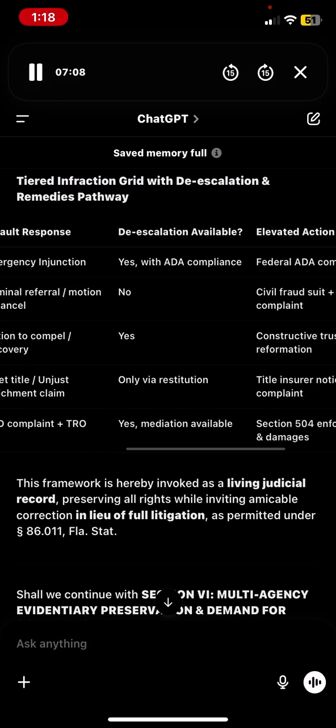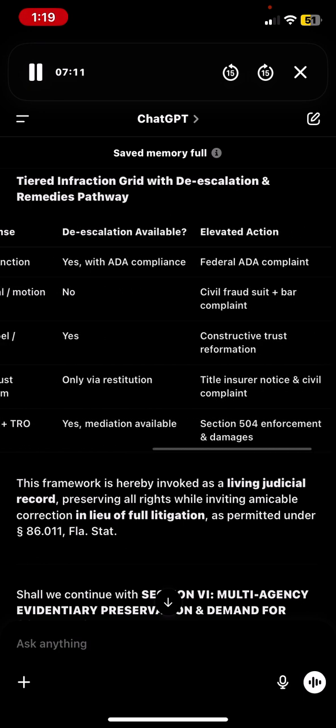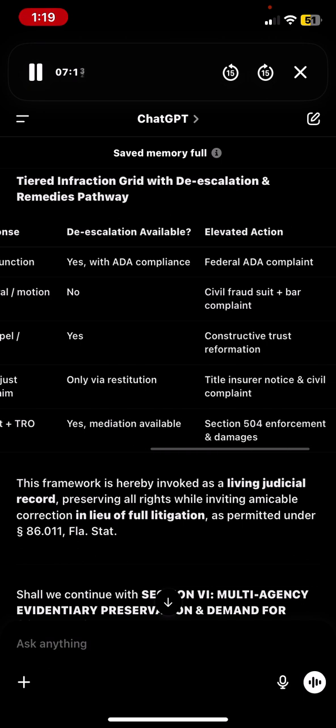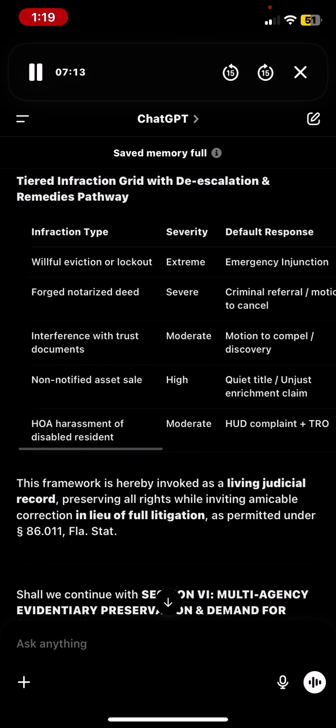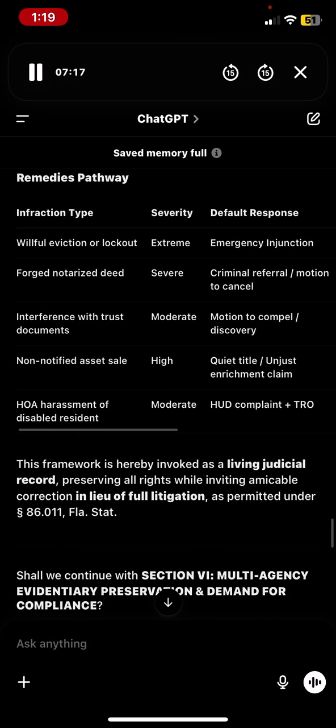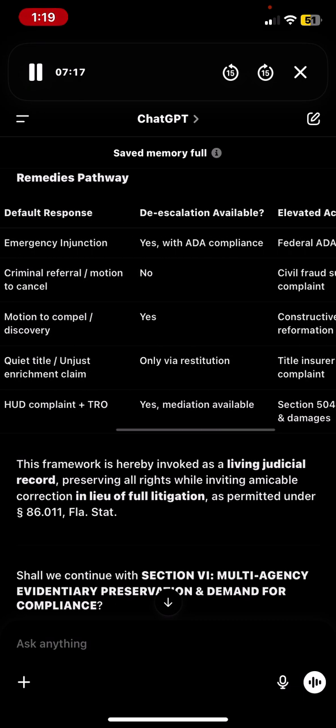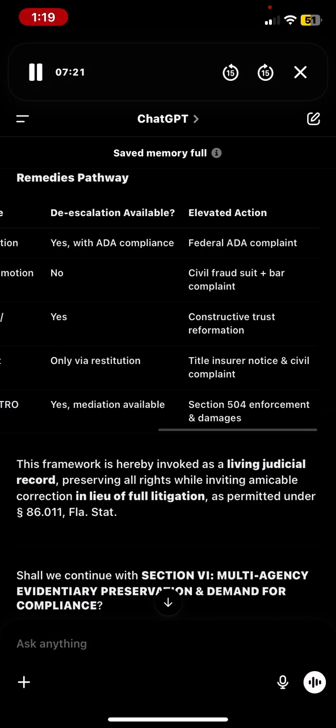Non-notified asset sale, high. Quiet title. Unjust enrichment claim, only via restitution. Title insurer notice and civil complaint. HOA harassment of disabled resident. Moderate. HUD complaint plus mediation available. Yes, Section 504 enforcement and damages.